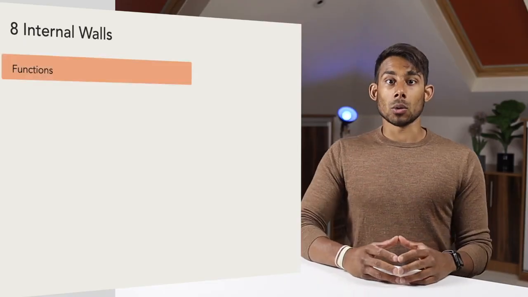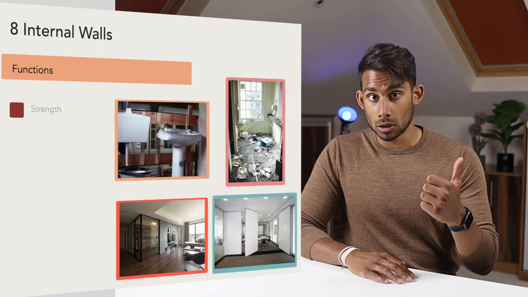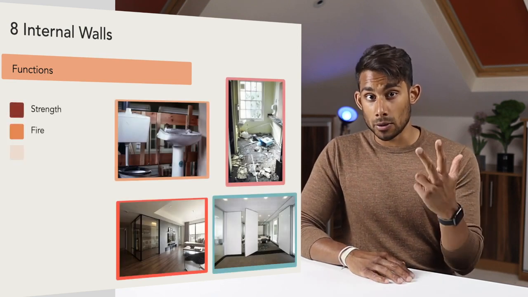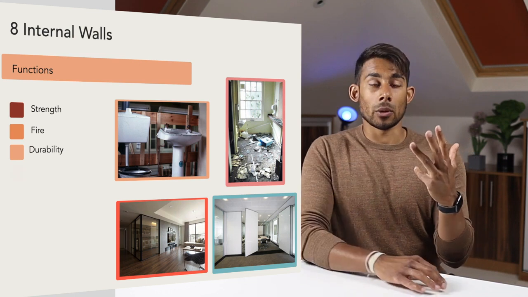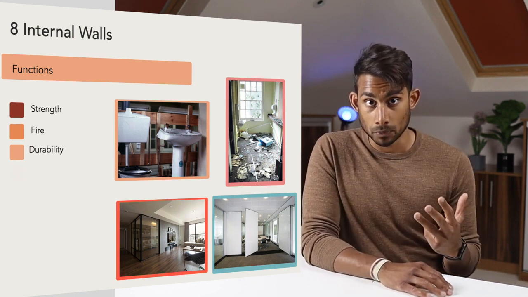Internal walls or partitions are non-load bearing walls that separate spaces in buildings. As well as spatial and physical division, behind simple surfaces lie assemblies of materials combined to meet specific performance requirements and function. Let's have a look at some of these requirements and functions. You've got spatial and physical separation, structural strength, fire resistance, durable enough to withstand wear and tear for which the building was designed, as you can see in image 1.